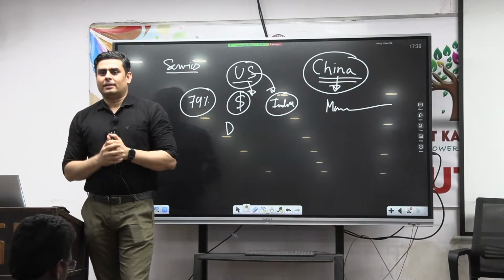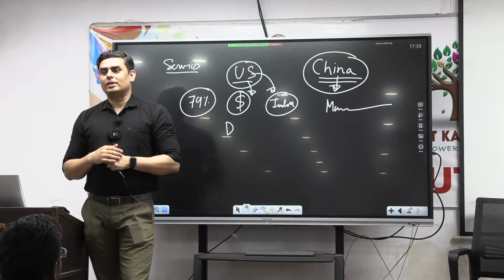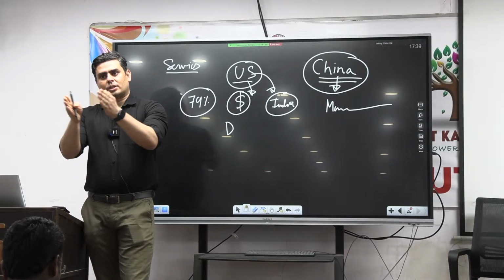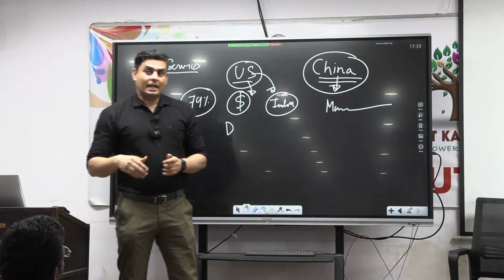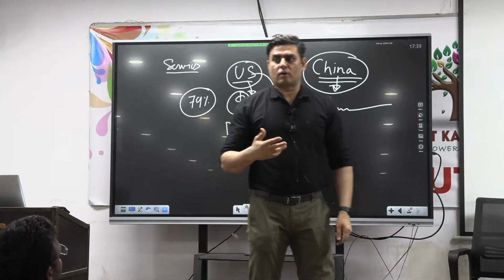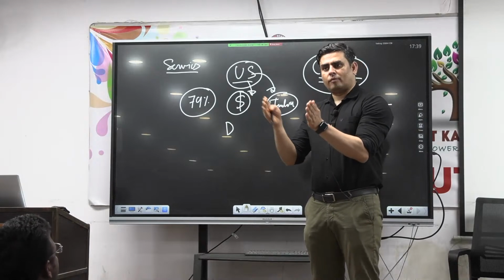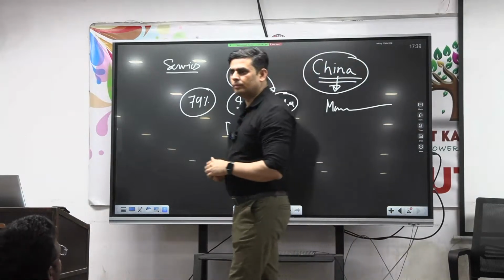Export by quantity. See the data and you will find the country which? China. Though there is a huge gap between what? Export and import to China. But China is still a very important destination for what? India's export. And whenever there is a talk between India and China, the trade imbalance is an issue.